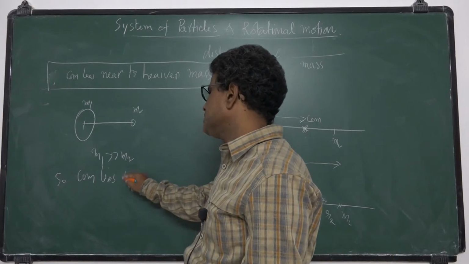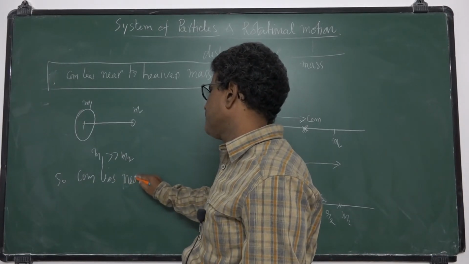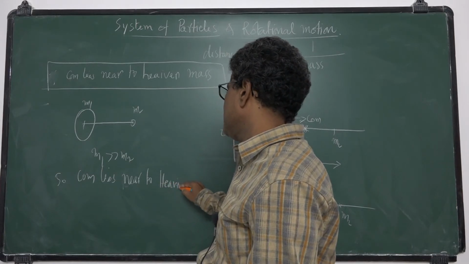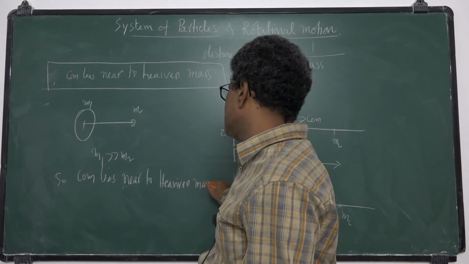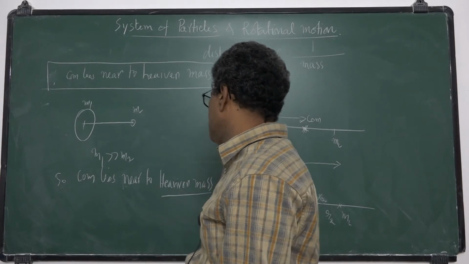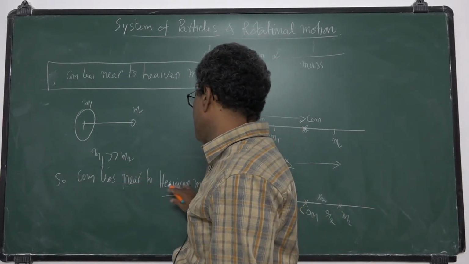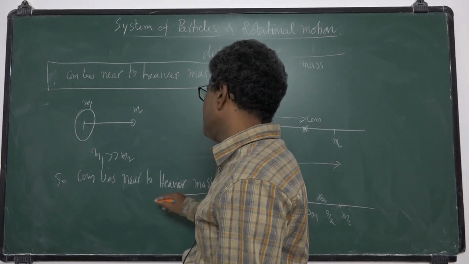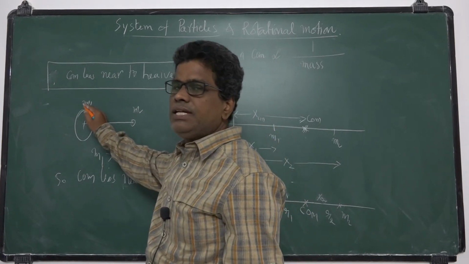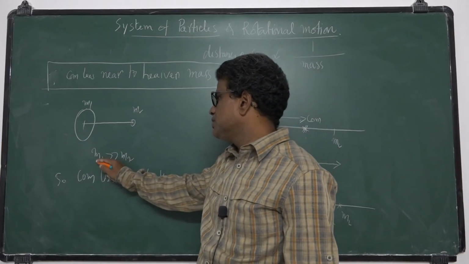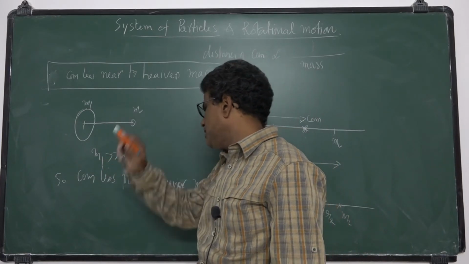It lies nearer to the heavier mass. Which is the heavier mass? This one. m1 is the heavier mass, and m2 is the lighter mass. So m1 is very much greater than m2.